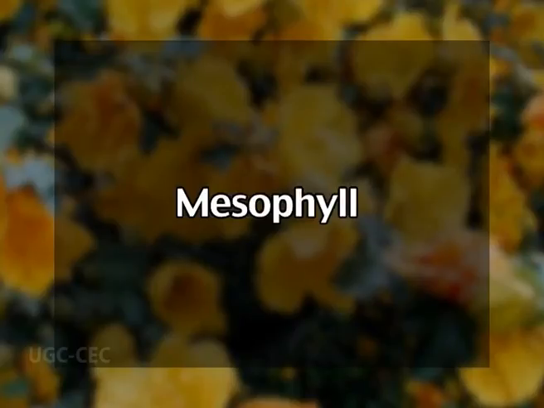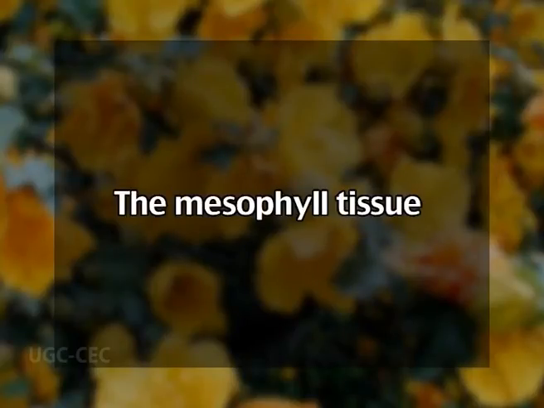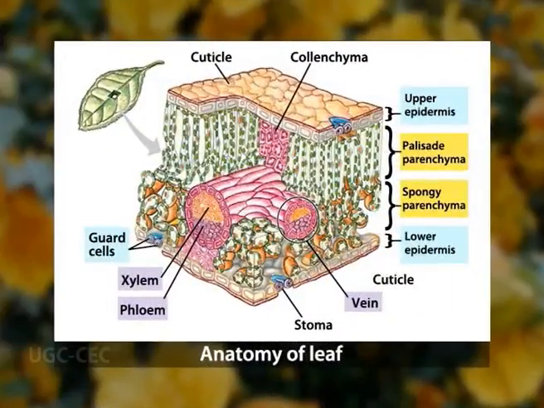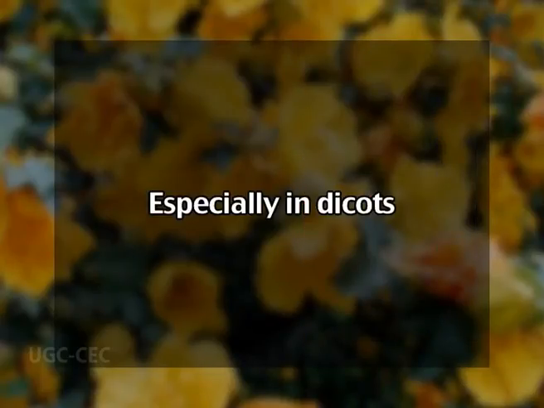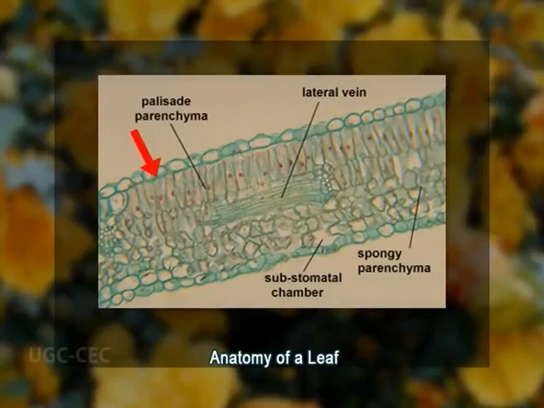Now, mesophyll, also called middle leaf in Greek. The mesophyll tissue forms the bulk of most of the leaves, and the chloroplasts in its cells are the principal sites of photosynthesis. The mesophyll is sandwiched between the epidermal layers. The cells of the mesophyll show great variation in shape and arrangement, but in plants, especially in dicots, they are grouped in two classes, the palisade mesophyll and the spongy mesophyll.